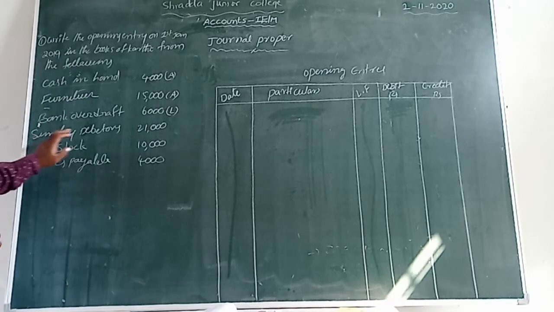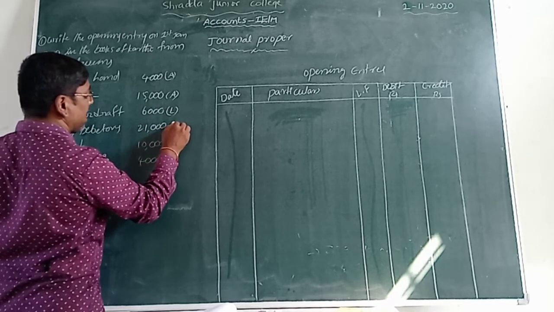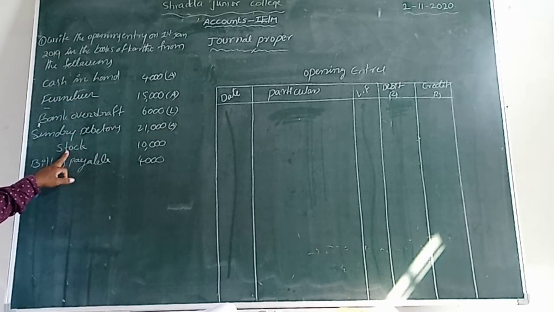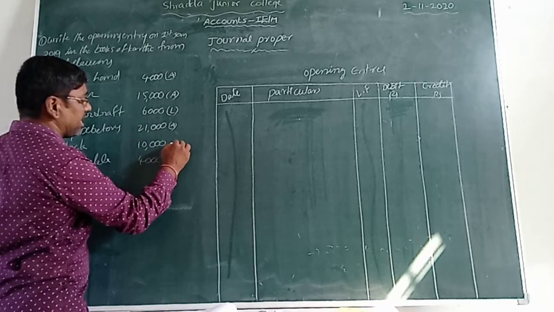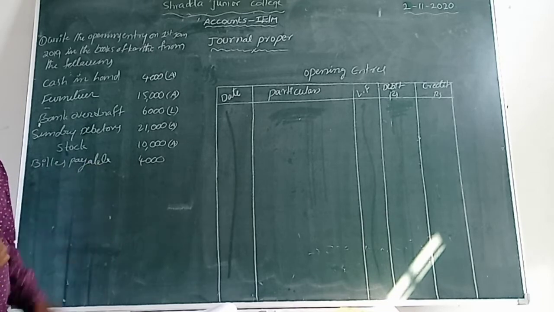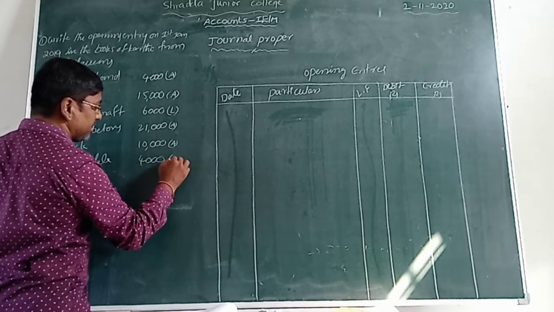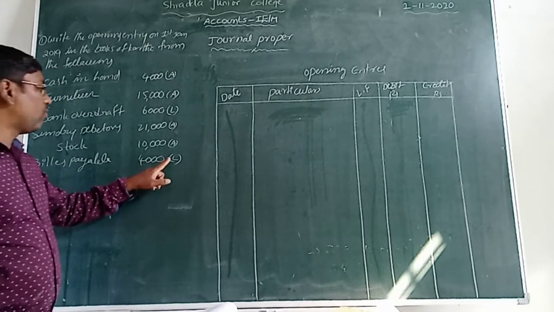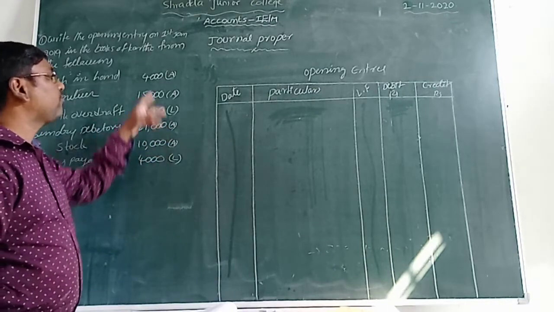Next one, sundry debtors. Debtors is one of the assets. That's why I am taking A here. A means asset. Now stock. Stock is also one of the assets. That's why I will take A here. Now finally, bills payable. Bills payable means liability. Let us take L. Now we have identified what is asset and what is liability. How many liabilities are there? Only 2 liabilities and 4 assets.